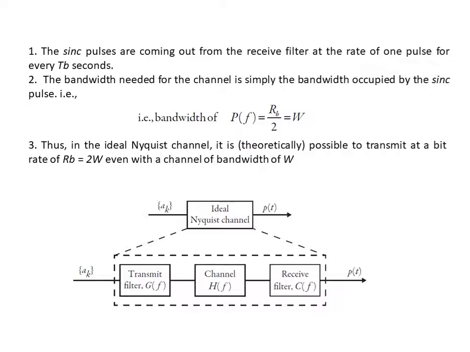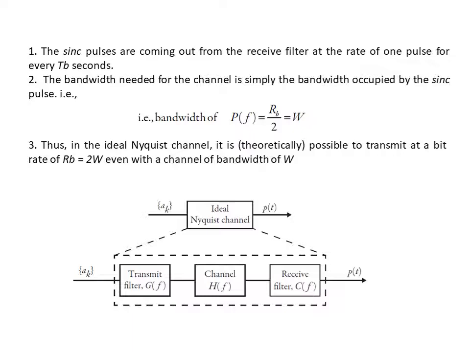Okay, so if we do like this, we can have an ideal Nyquist channel, or we can reduce your ISI, but it is not practically possible. Again here we have a diagram. If we give AK to our ideal Nyquist channel, you will get the output as PT, that is our pulse. So how can we get this PT?